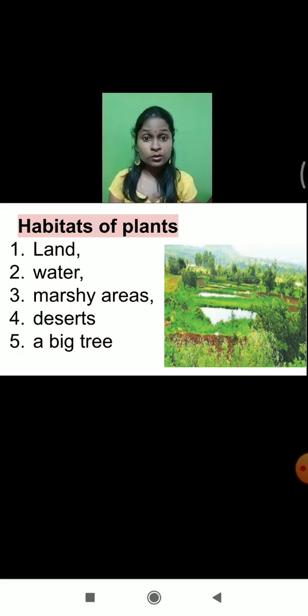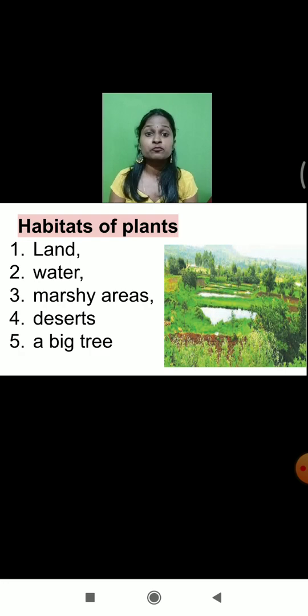And do you know, there are certain plants which grow on other big trees. There are small plants, like we learnt about the heterotroph plant. Heterotroph plants grow on the stem or branches of other plants. So that will be their habitat. So it is called what? Big tree. So even on big trees, small plants are capable of growing. That big tree will be the habitat for some small plants.